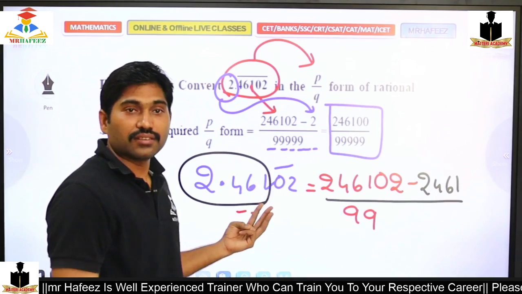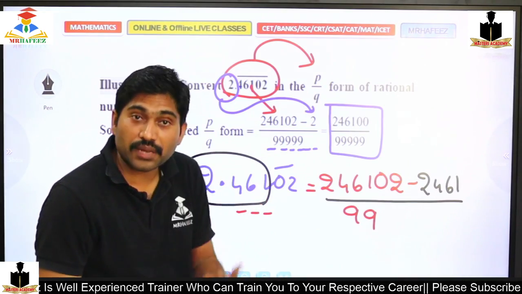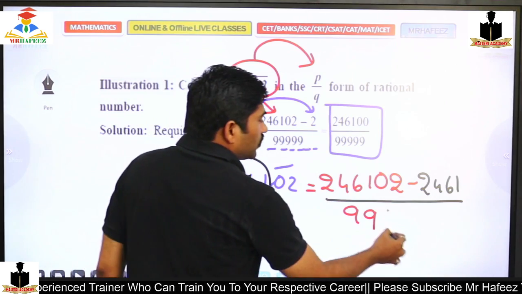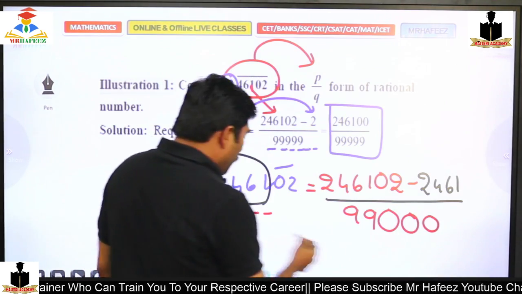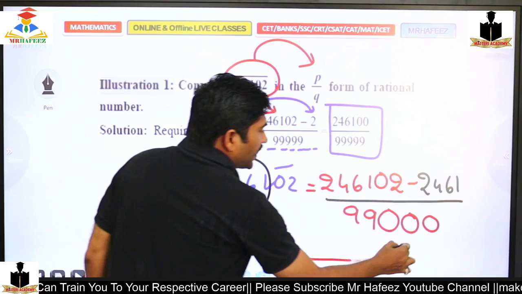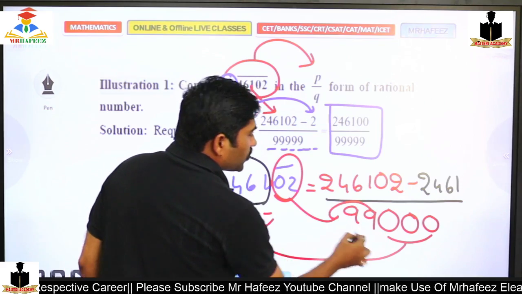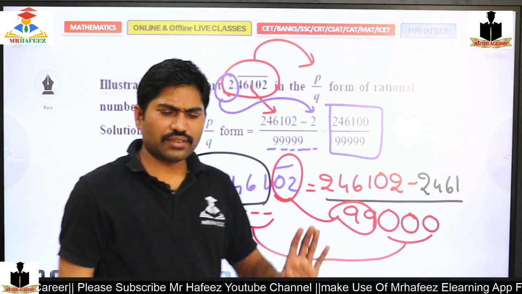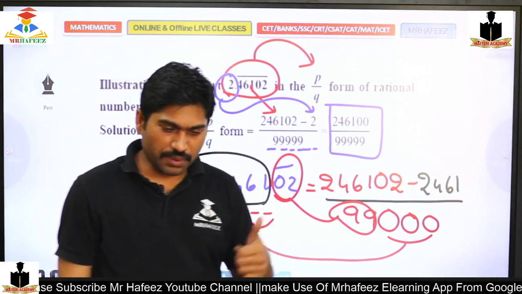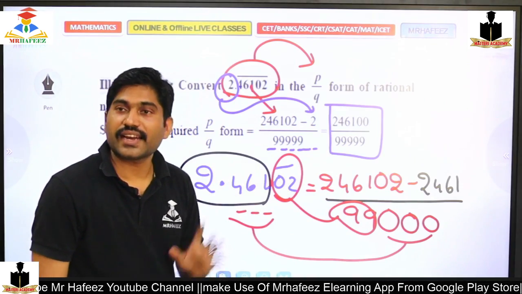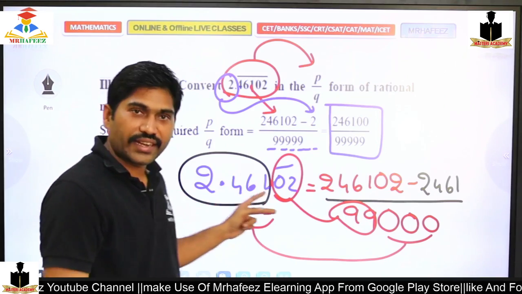There are 3 digits left after the decimal point, so I should write 3 zeros. Based on 3, I write 3 zeros; based on these 2, I write 2 nines. That's it. Very, very simple. Yes, Mamata, very good. So shall we move next?